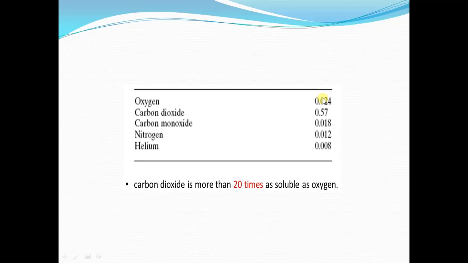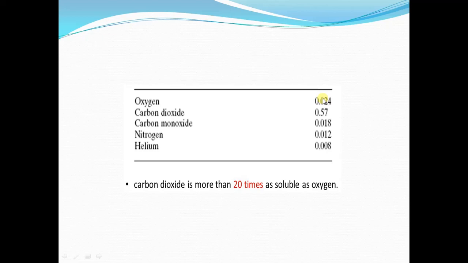Due to this, the rate of diffusion of carbon dioxide is 20 times greater than the rate of diffusion of oxygen. So the greater the solubility coefficient of a gas, the greater will be its rate of diffusion across a surface or in a tissue.